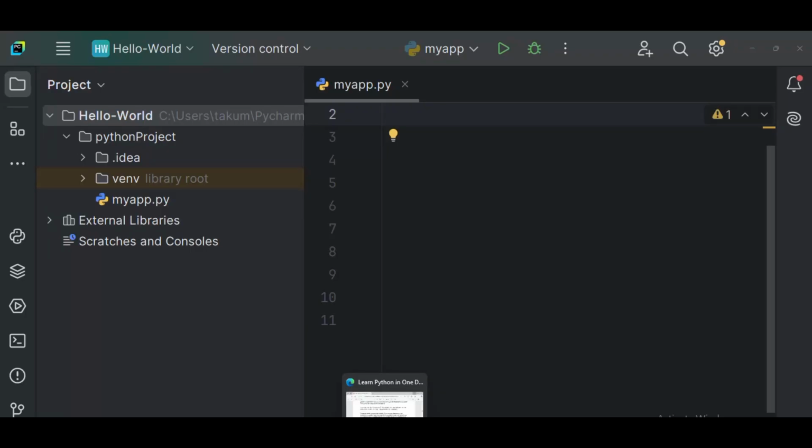So now that we have successfully set up our environment, we've created a new project, which is Hello World. We have created a file, which is app.py. That is where we want to run our code. So this is PyCharm, where we want to write and run the code.